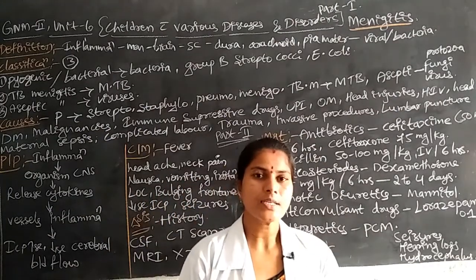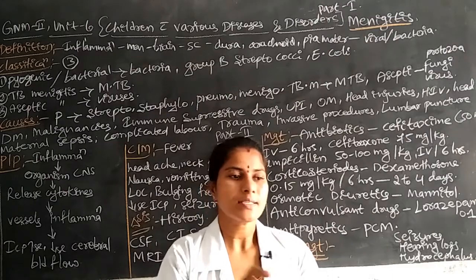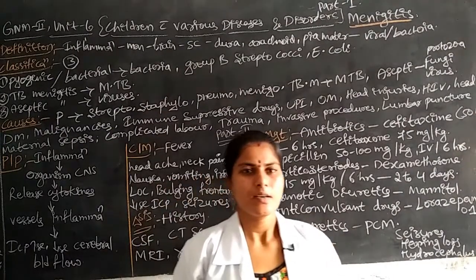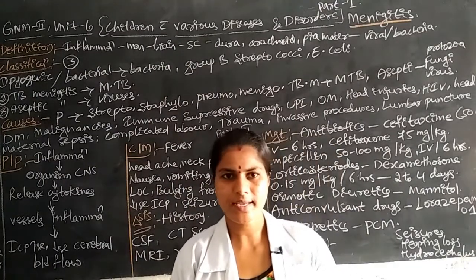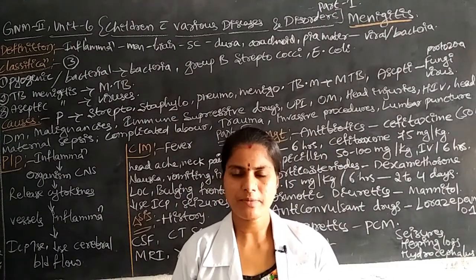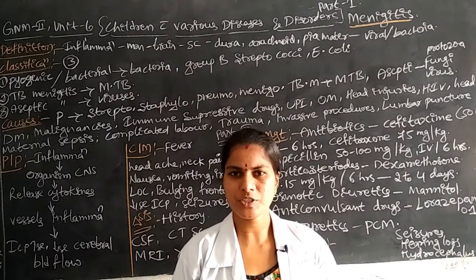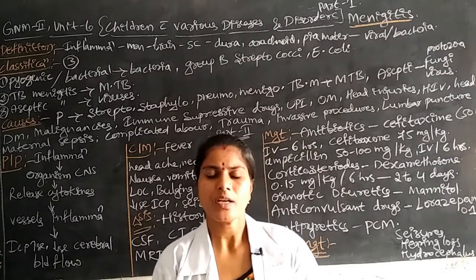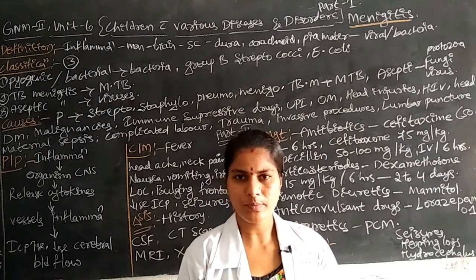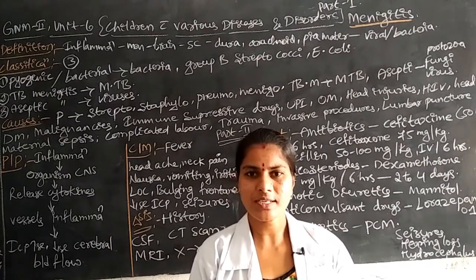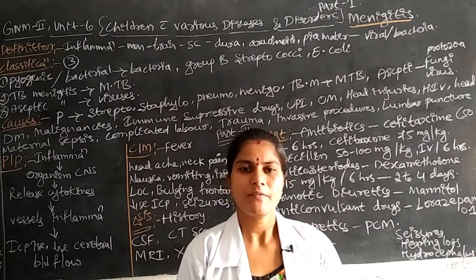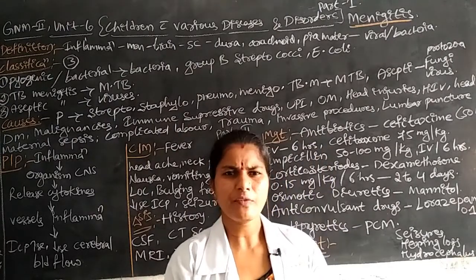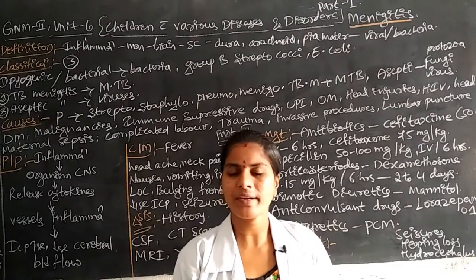Next, as a nurse in the hospital, time to time we have to administer the medication. In nursing management of meningitis, we have to do vital signs checking: temperature, pulse, BP and respiration of the children. If normal, there is no need to provide any care. If there is any abnormality, we have to administer some care. For example, if the children have breathing difficulty, we have to administer oxygen if needed.